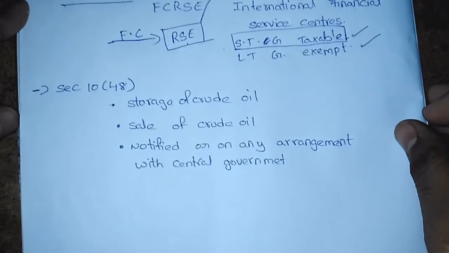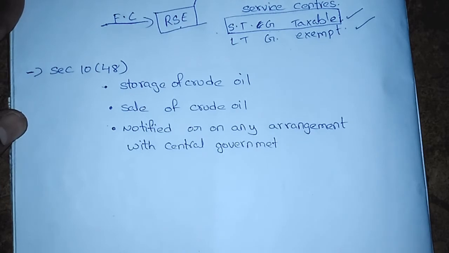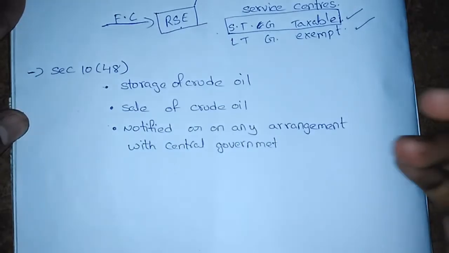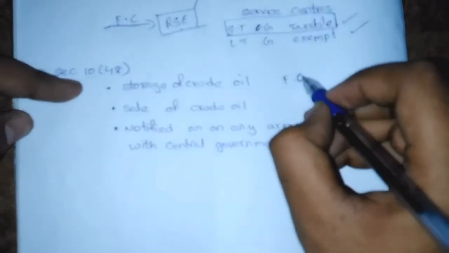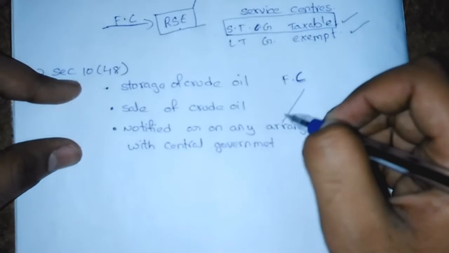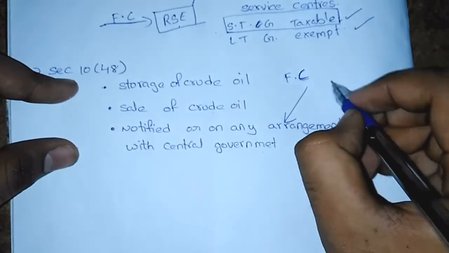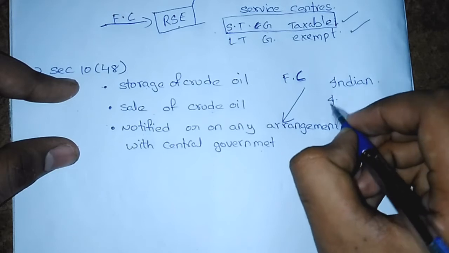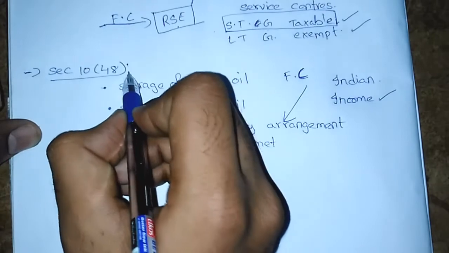Moving to the last amendment in the incomes which do not form a part of total income. This is a small one. Storage of crude oil, sale of crude oil. If any foreign company, under the agreement or as notified by the central government, stores or sells crude oil in India, any income generated is exempt under section 10(48).